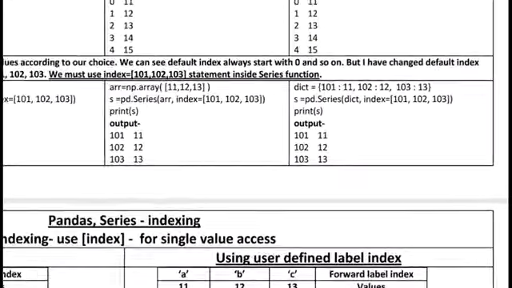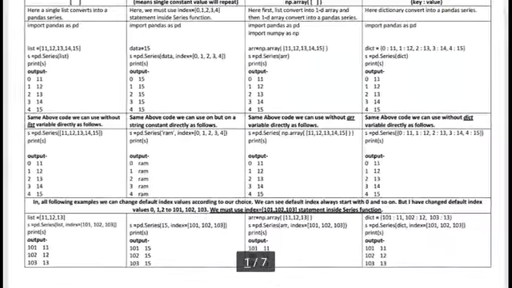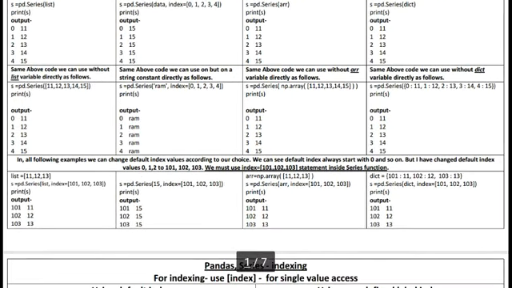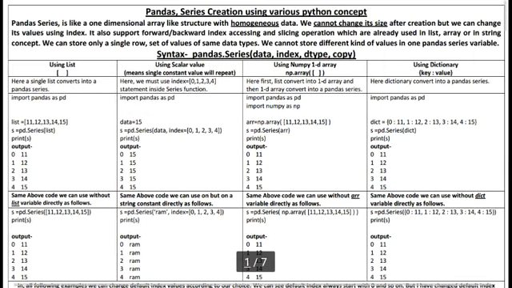So these are very simple topics. The same thing we can perform in very different ways using list, scalar, NumPy 1D array, dictionary. Here the new thing is we can change the index according to our choice. 101, 102, 103 is a numerical index. We can also use a string type index. We can use A, B, C, D also here, but in single quotes. We will discuss it in some later session. Okay, so this is our pandas series creation.